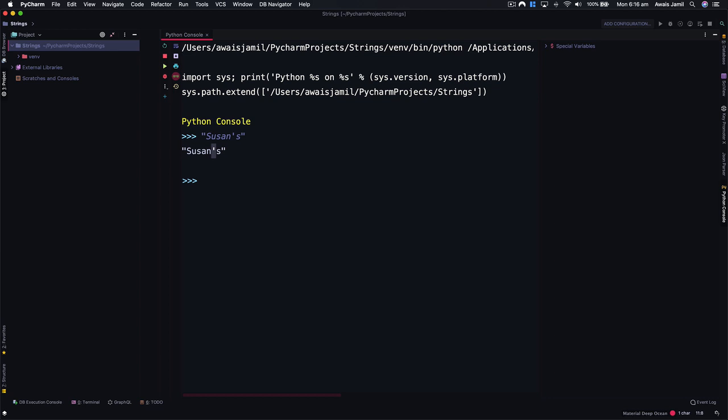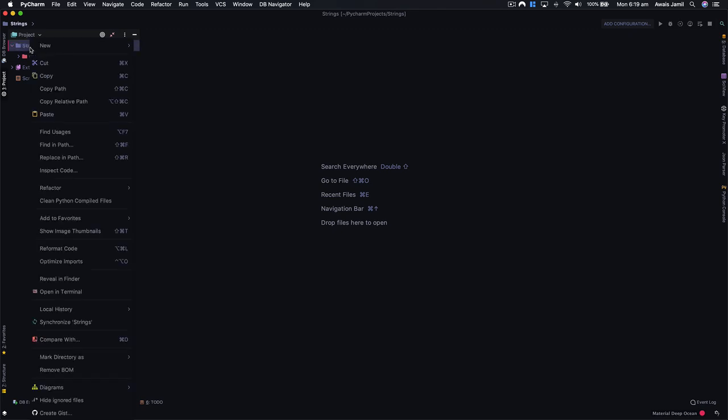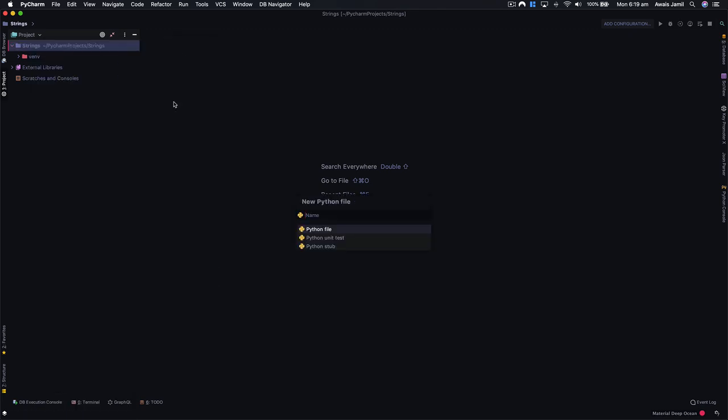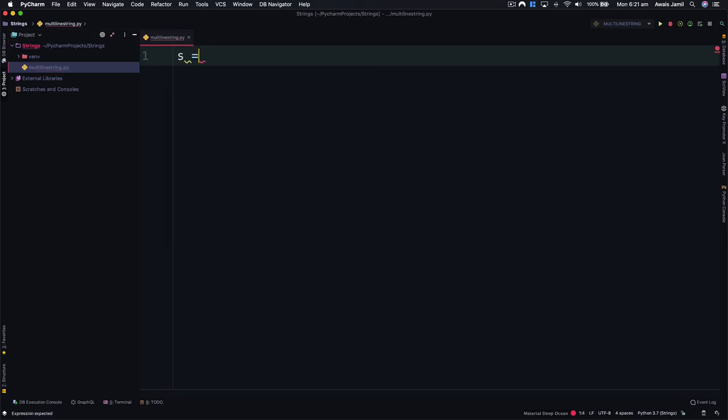You can also build multi-line strings by enclosing the characters in triple quotes. Let's create a new file. We don't want to do that in a Python console. I'm going to right click, go to new, and name it multi-line string. I'm going to start by defining a variable named s equal to 3 double quotes. PyCharm is pretty smart. It added 3 double quotes for us automatically.